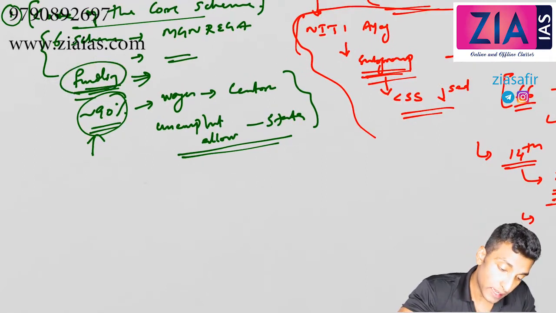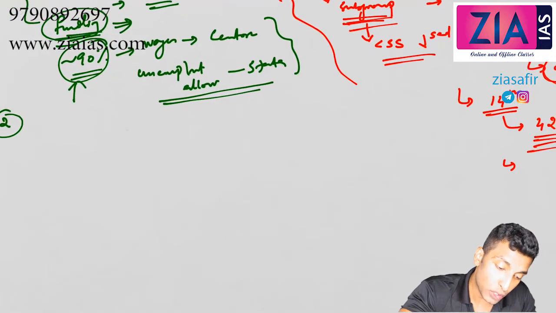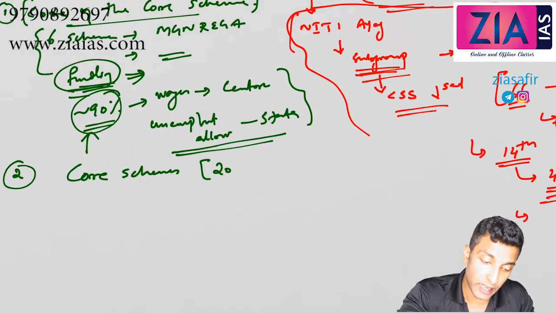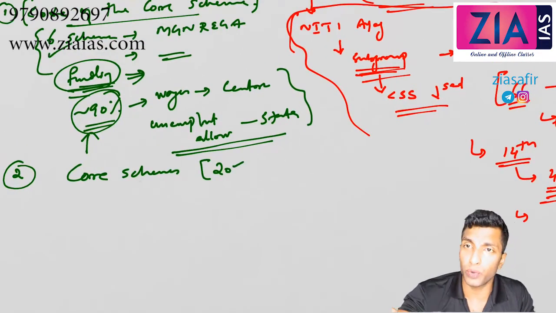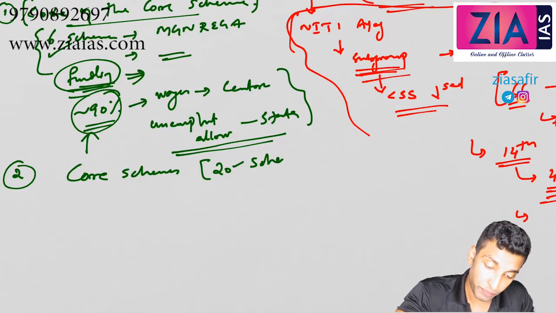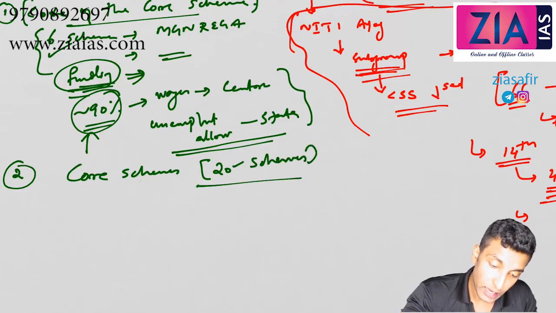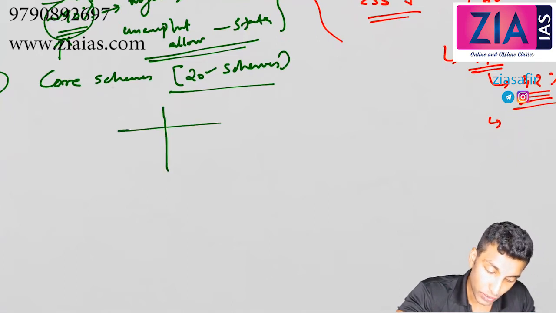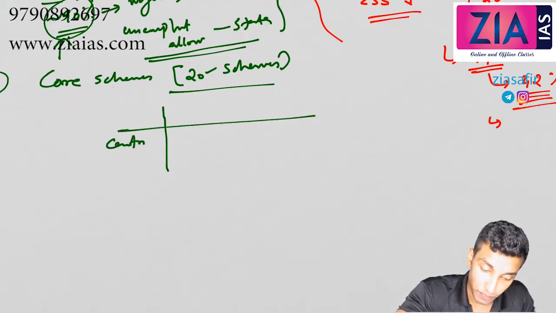Core of the core. Second one, core scheme. Okay, so here around 20 schemes are there. So 6 there and 20 here and 2 in the next one. 20 schemes will come here. Okay, so here what about the funding pattern? Here funding will be like this. So if you see center,